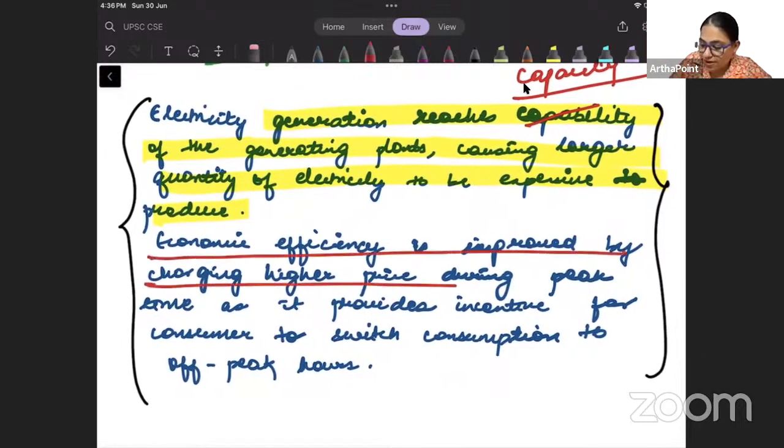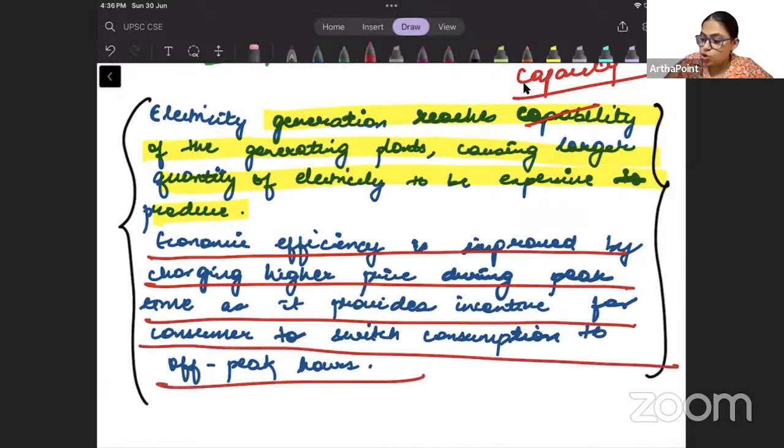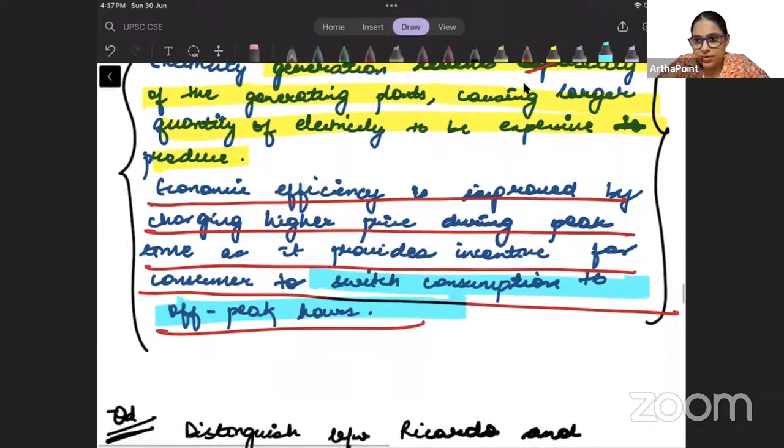Economic efficiency is improved by charging higher price during peak price, as it provides incentive for consumer to switch consumption to off-peak hours. तो जब हम कंज्यूमर्स को बोल रहे हैं कि जब आप ये शाम को इलेक्ट्रिसिटी यूज करोगे, आपको उसका ज्यादा प्राइस देना है. You have to pay higher price if you will use electricity during evening hours. We are asking them to switch their consumption towards the afternoon hours. So maybe they will not use washing machine in the evening. They may use washing machine in the afternoon. Are you understanding? So we are improving the economic efficiency, right? We are using resources in a better way, right?